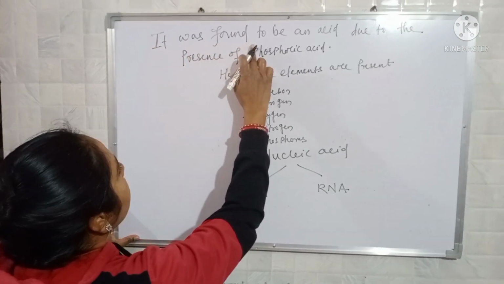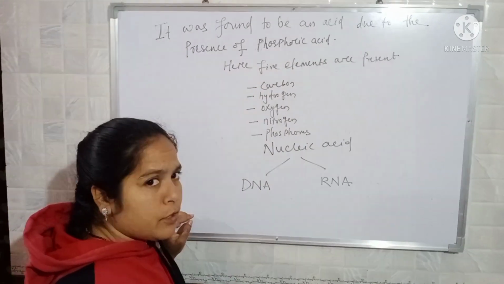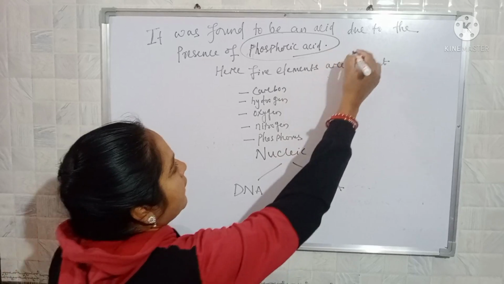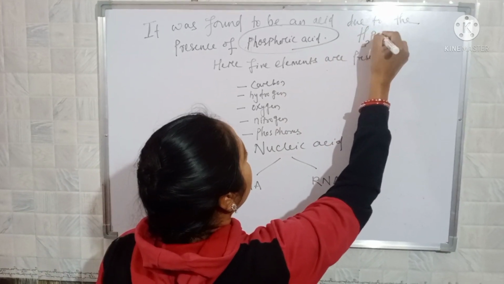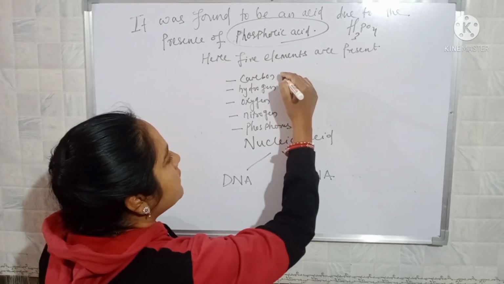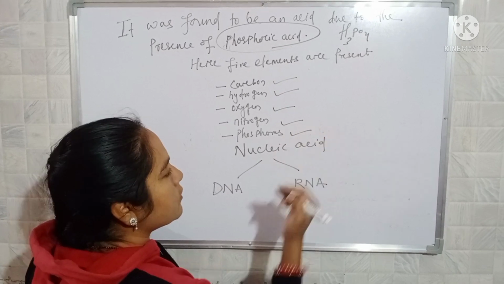It was found to be an acid due to the presence of phosphoric acid. Nucleic acid is called an acid because phosphoric acid is present, that is H3PO4, and here 5 elements are also present, that is carbon, hydrogen, oxygen, nitrogen and phosphorus.